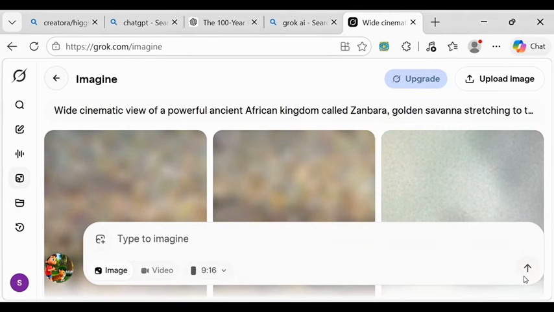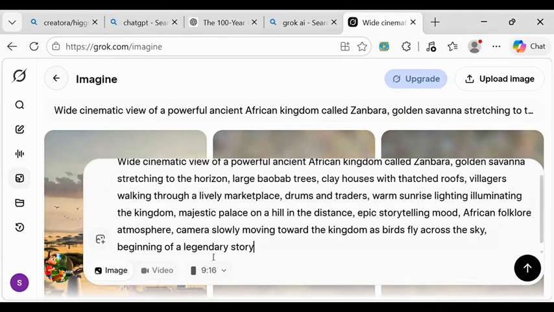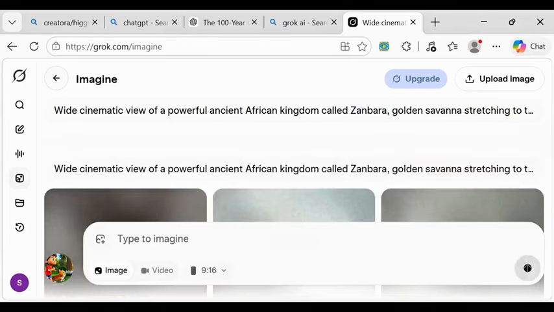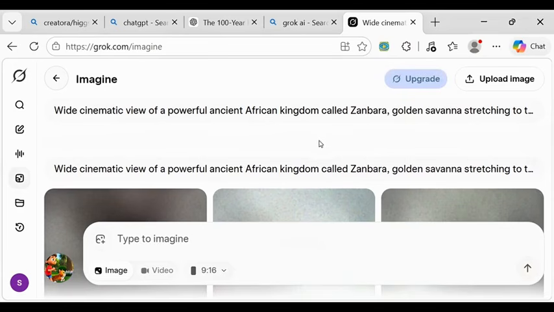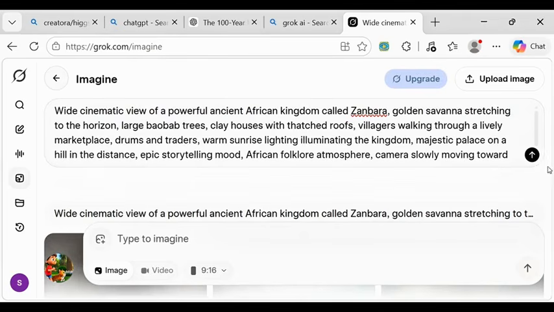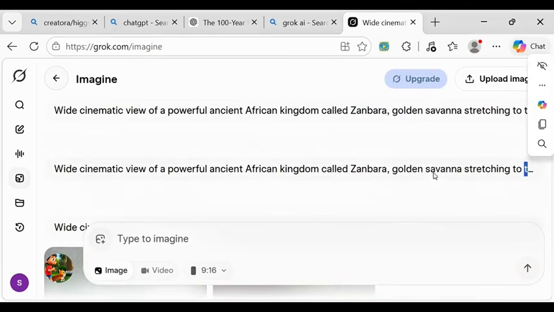So we are generating our image, and this image is the image we are going to use to generate our full video. So let's wait for it to complete. Sorry, it seems like it's not generating. Let me do it again. Click on paste, and we click on generate. What is happening? Or is it my network? I don't know what is happening. It's supposed to be generating the image. Click on generate.